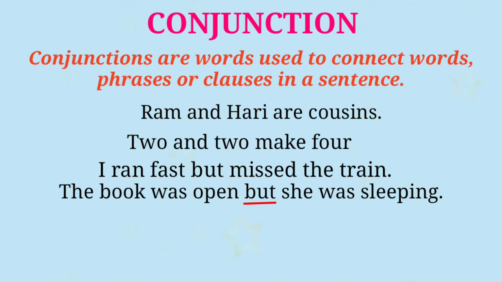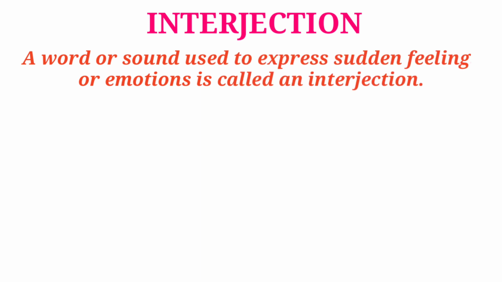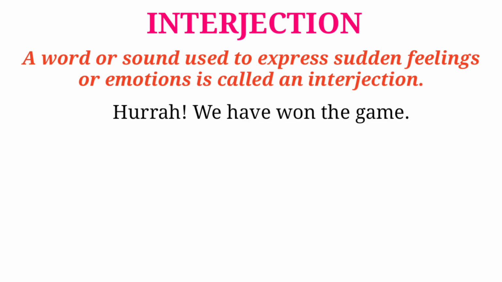And the last part of speech is the interjection. A word or sound used to express certain feelings or emotions is called an interjection. For example, hooray, we have won the game. Here hooray expresses feelings of victory. That's why it is called an interjection.